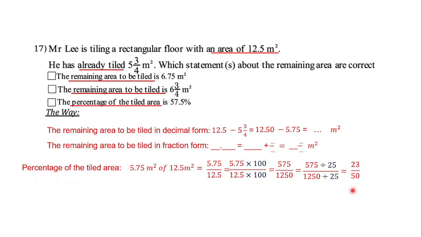And as you see here, this is the simplest fraction of it. After that, just convert the denominator to 100. Because this is 50, how to make it become 100? Correct. We have to multiply it by 2, and also multiply the numerator by 2. And then you can find the answer, a certain percent. And then you can compare the answer with the statement. Is it correct or not?